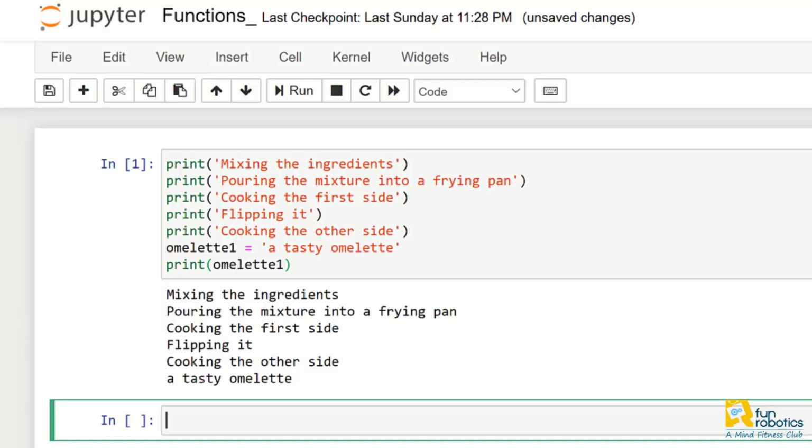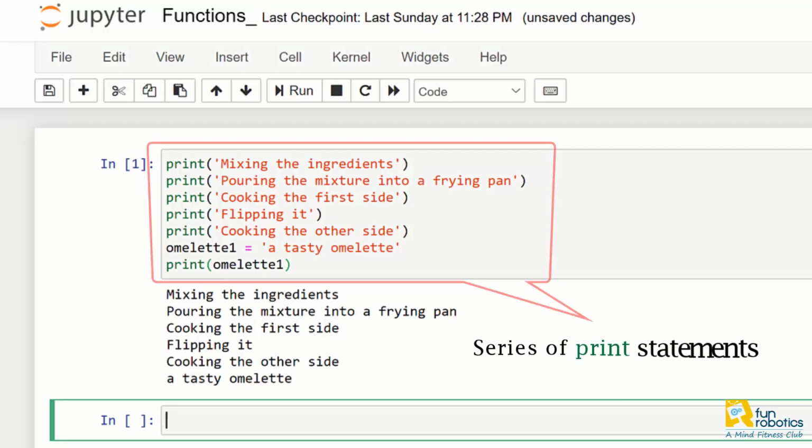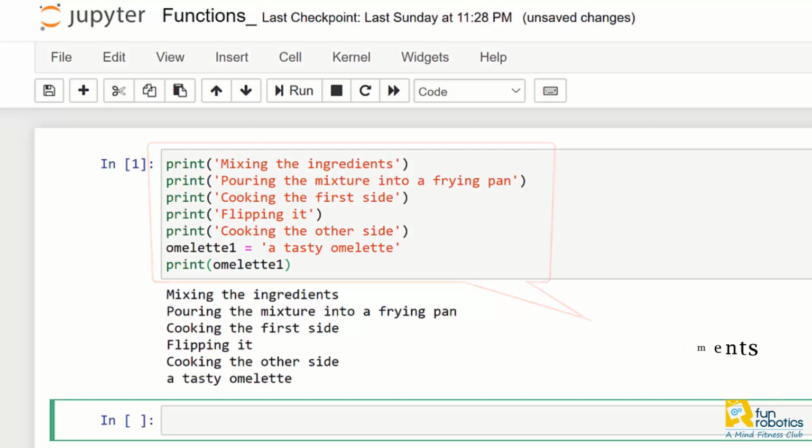Alright, right now, the script is simply a series of print statements which represent each of the steps in my omelette making process. What if I want to create another omelette? In that case, I'll need to repeat all of those steps again to create a second omelette.